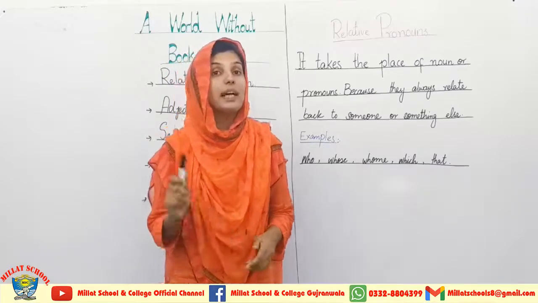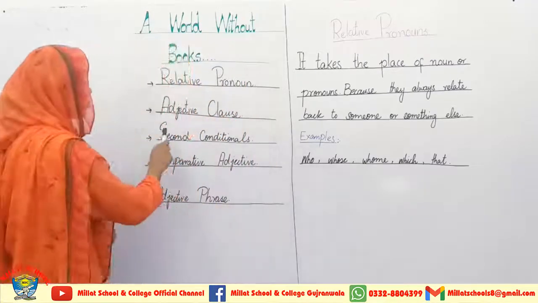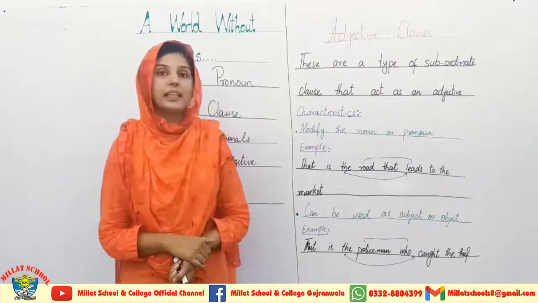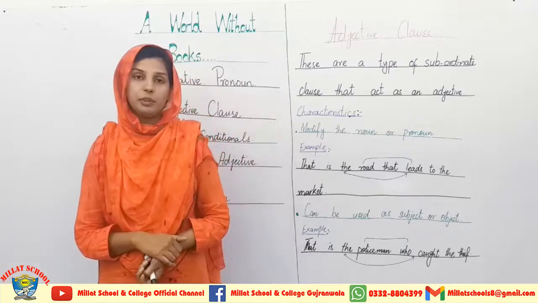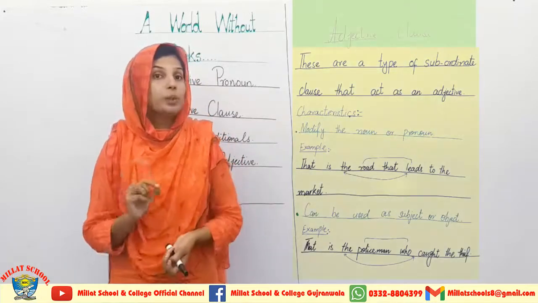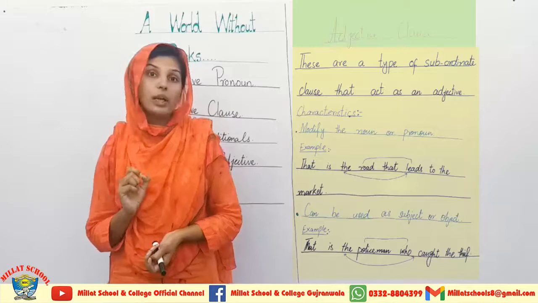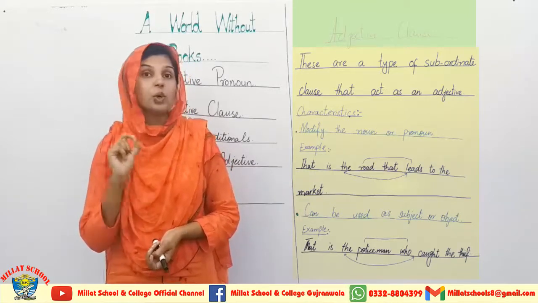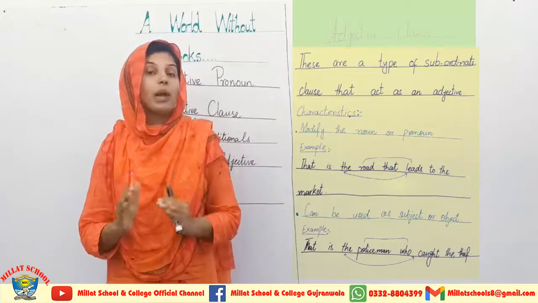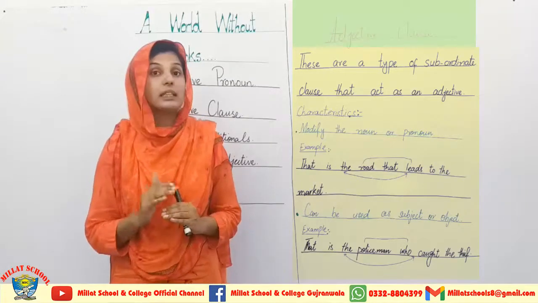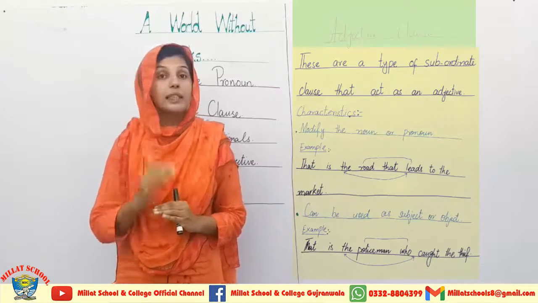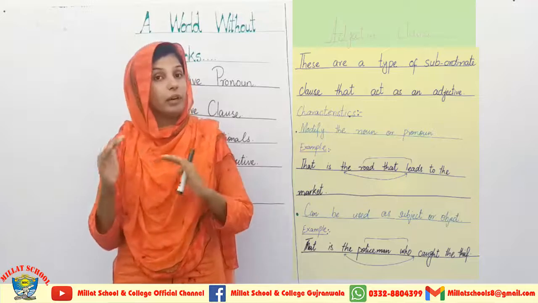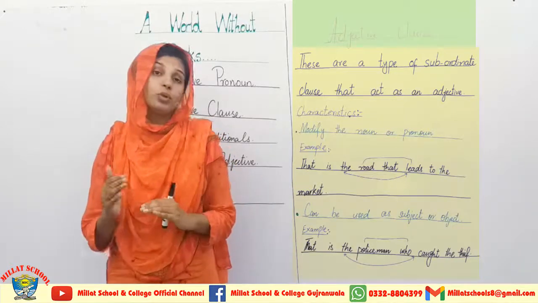Now I am coming towards the next grammatical objective, which is the adjective clause. Students, when we discuss the adjective clause, you must know about adjectives first. The word which describes a noun is called an adjective. I have given you complete detailed lectures on the adjective separately, and now I am going to discuss adjective clauses. I have discussed adjective clauses before, but as it is compulsorily related to this chapter, that's why I am going to discuss it again.